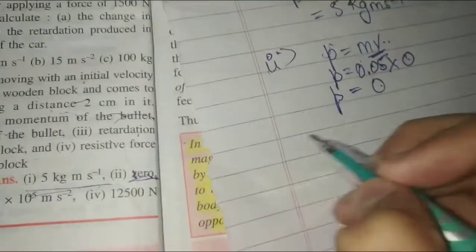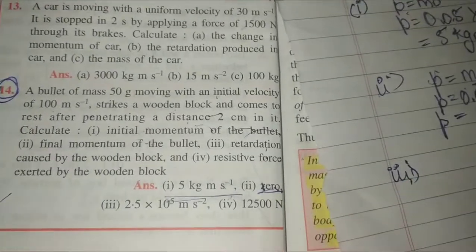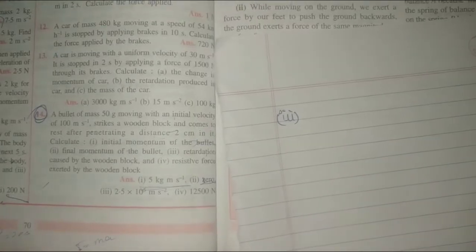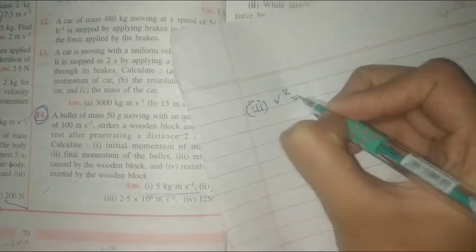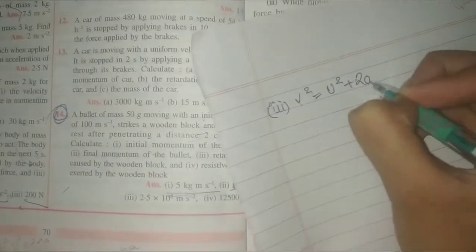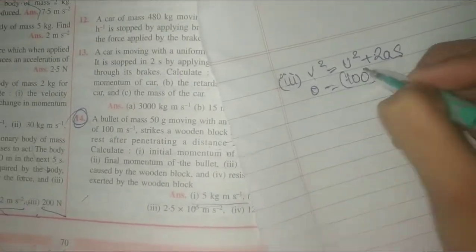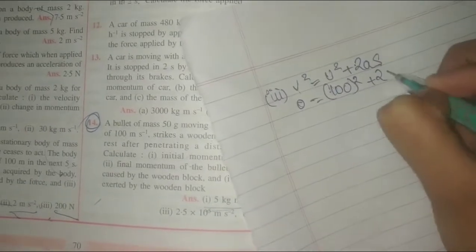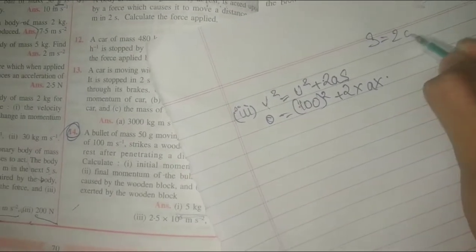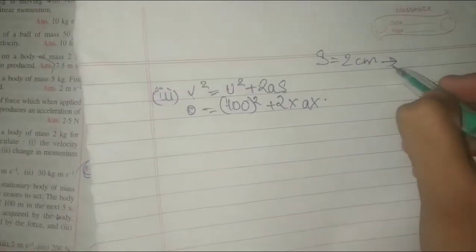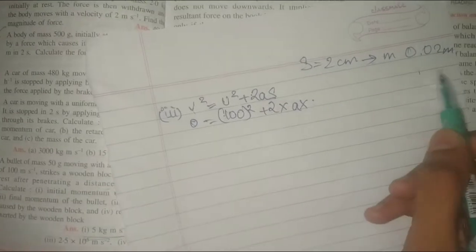Third is your retardation. It is very easy to calculate retardation. For solving the third part, you will use this formula: v squared is equal to u squared plus 2as. V is 0, u is 100, we will keep it in bracket squared, plus 2 into a, which we don't know, and s is your 2 centimeter. We have to convert it into meter, so it is 0.02 meter.